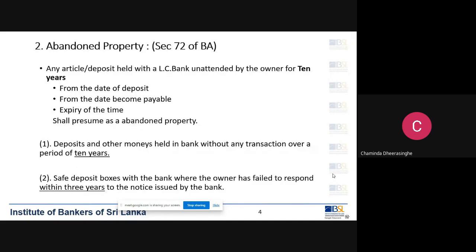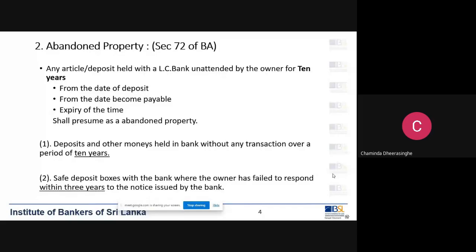Then abandoned properties. This is mentioned in Section 72 of the Banking Act. What is abandoned property? From the expiry of the time, it shall be presumed as abandoned property.